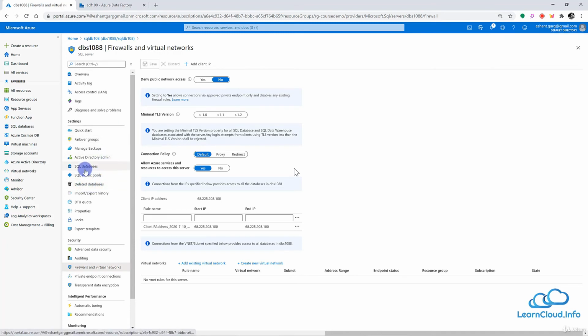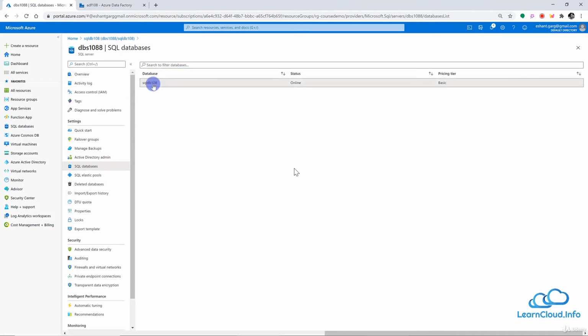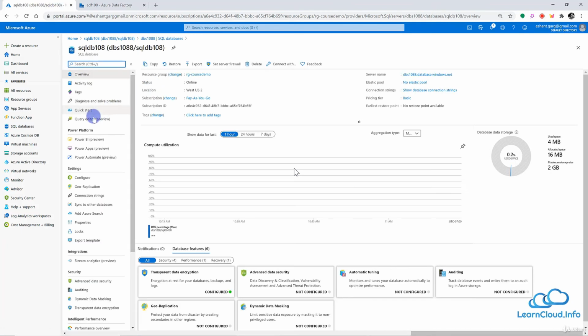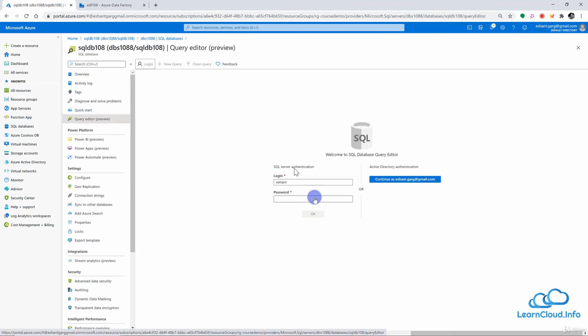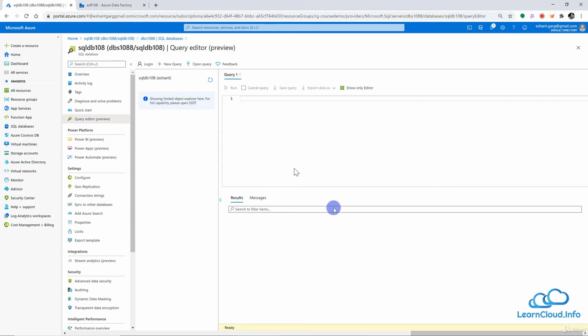Once this is saved, now we can go back to our server, so we can see our SQL database is right here, and this is our SQL database. And once again I will go to the query editor, and I will type my password here. All right, so now I'm inside the SQL database.